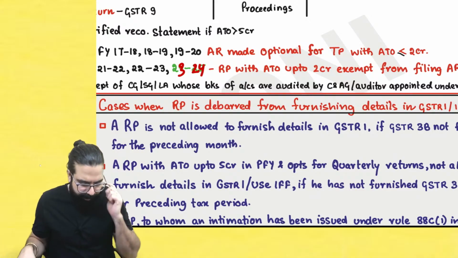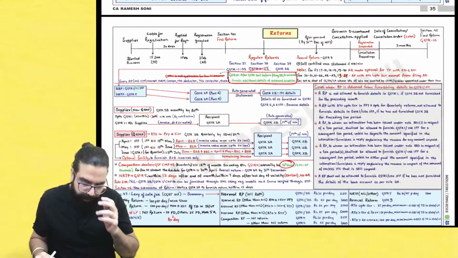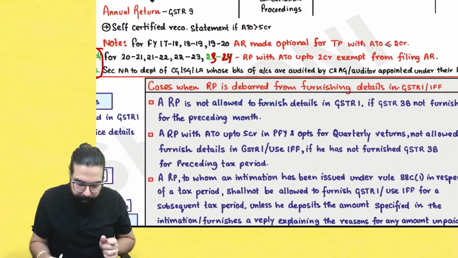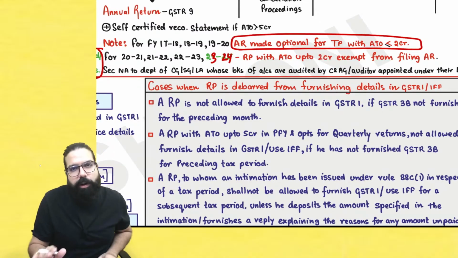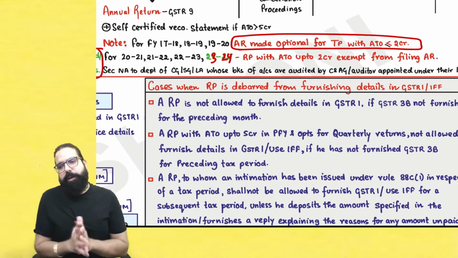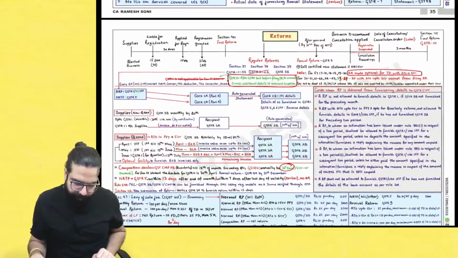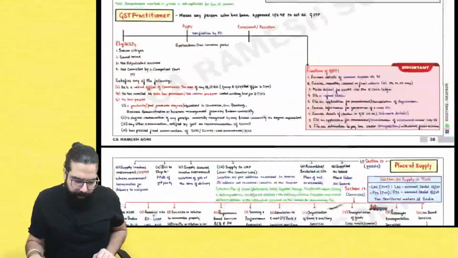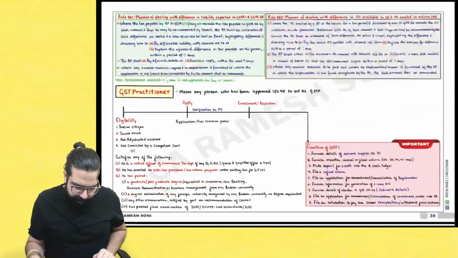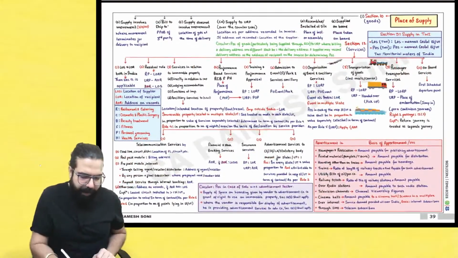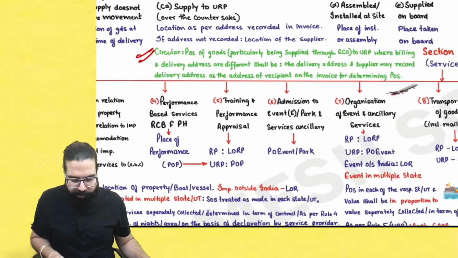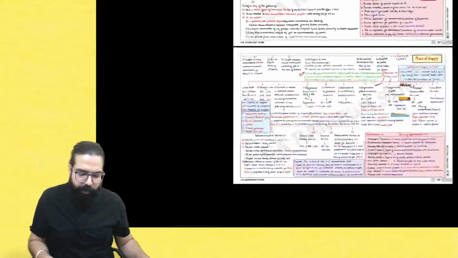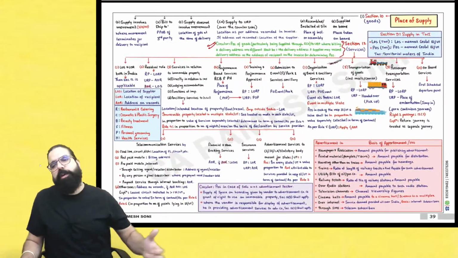Done, sir. This point is clear. Yes, sir. We will remember that if your turnover is up to 2 crore rupees, annual return is not required. You are exempted from filing annual return. That's all, everyone. We have covered the amendments also over here. This place of supply amendment, we had covered in the Jan 25 amendment. This was relating to Jan 25, not May. It was already done for your Jan.